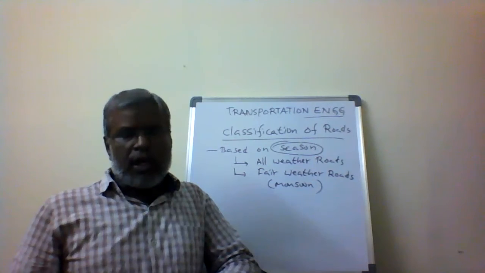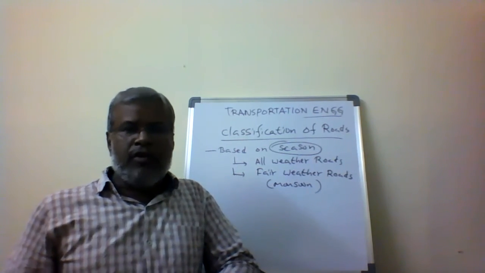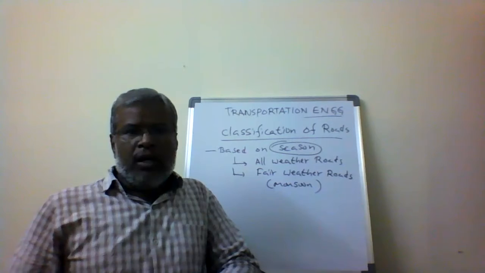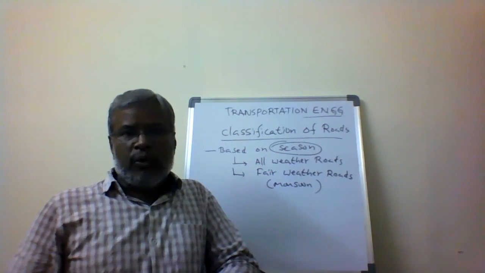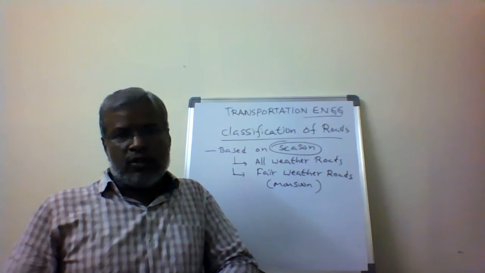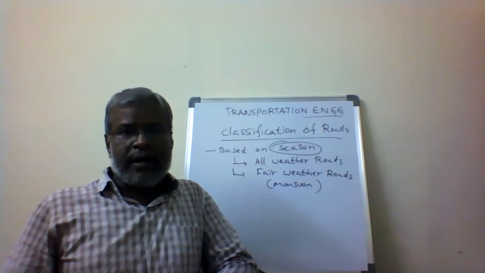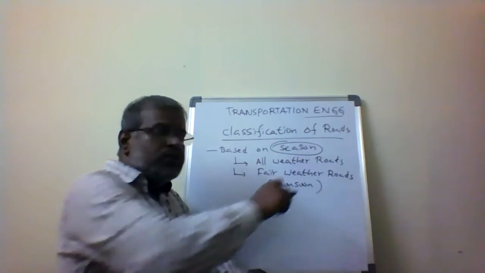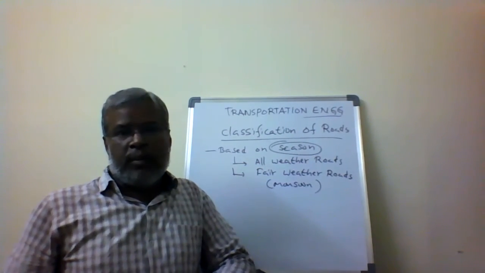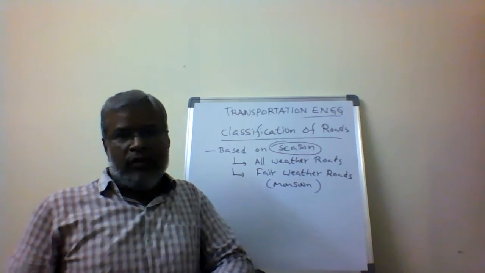That's why it is called a fair weather road. It is affected by the heavy downpour or heavy rainfall, because all the causeways are going to overflow, so the road is going to be deteriorated and will not provide services where overflow of water takes place on the road. In the case of all weather roads, no overflow takes place, because the road is constructed in such a way. That's why we call it an all weather road.